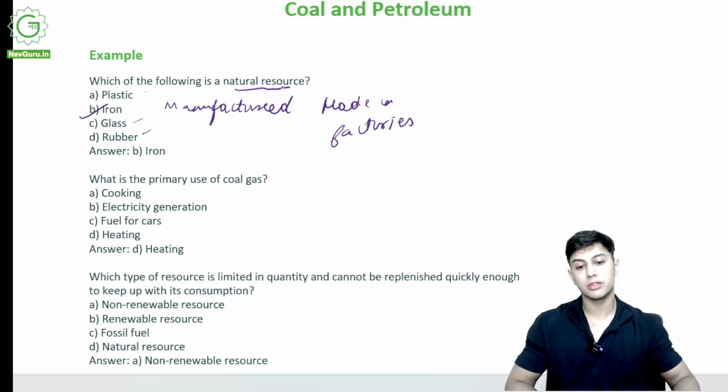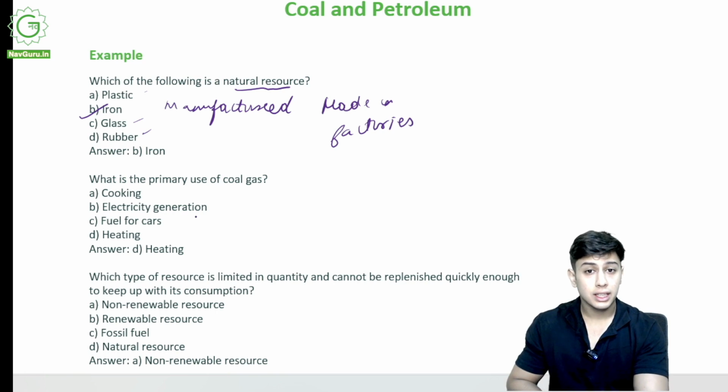What is the primary use of coal gas? I told you to remember the uses of all the products that are obtained. So, what is the usage of coal gas? Historically, it was used for heating and lighting.